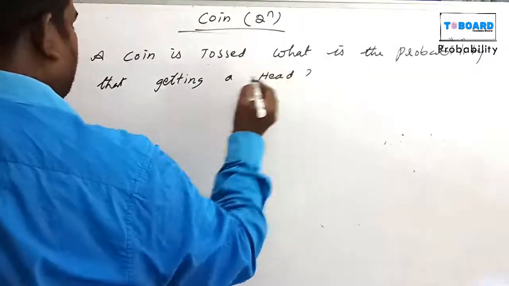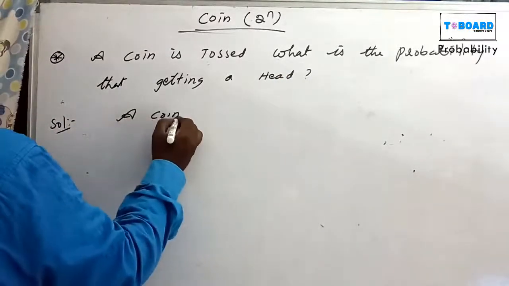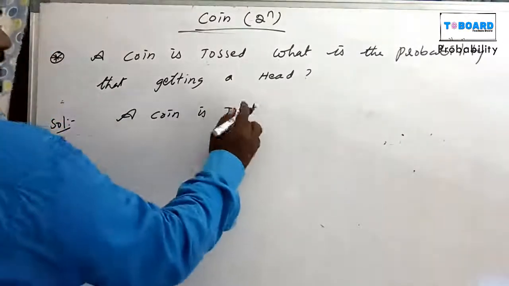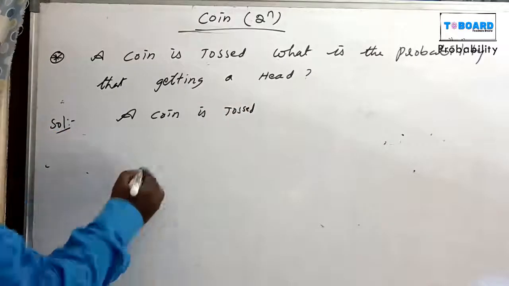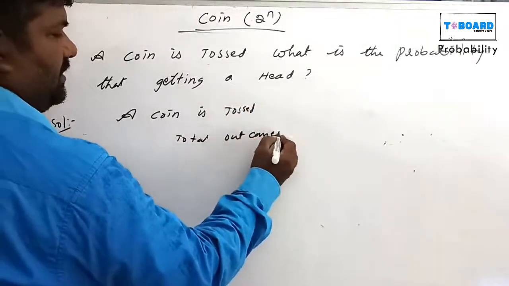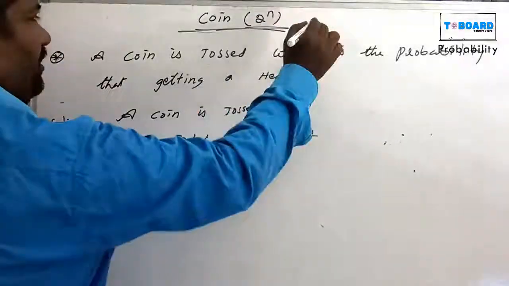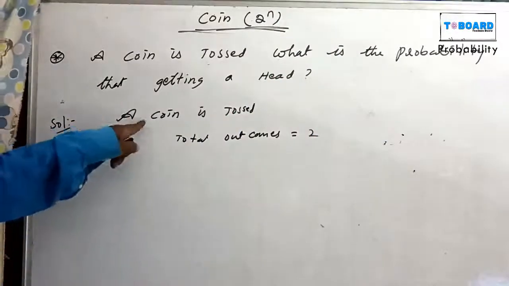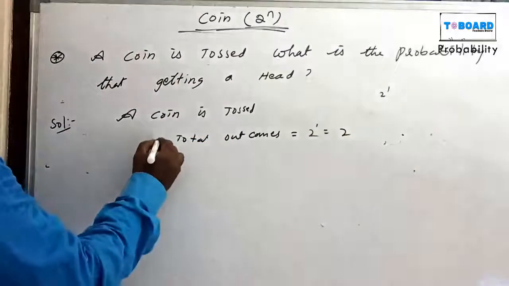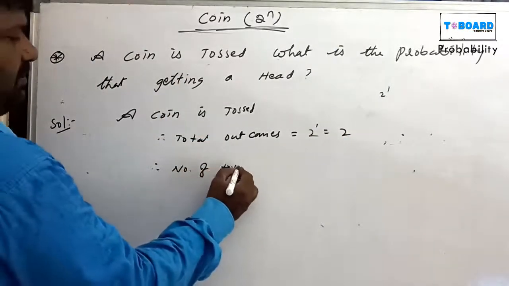First, a coin is tossed. Total outcome results first. Total outcomes equals how many? 2 to the power of n formula. 2 to the power of 1 coin, a coin. 2 to the power of 1, that is 2. Total outcomes.